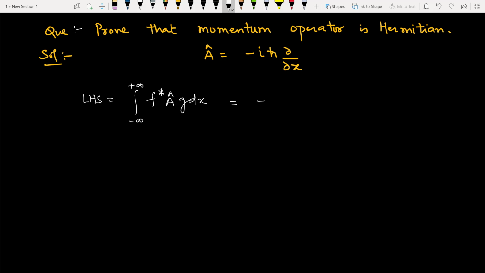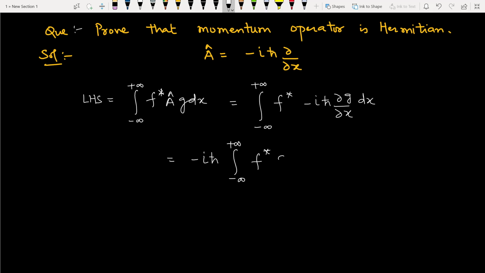So it will be integral of f star minus i h cut del by del x of g dx. So minus i h cut comes common, integral of f star del g by del x dx.